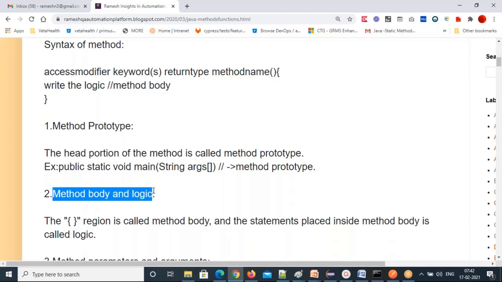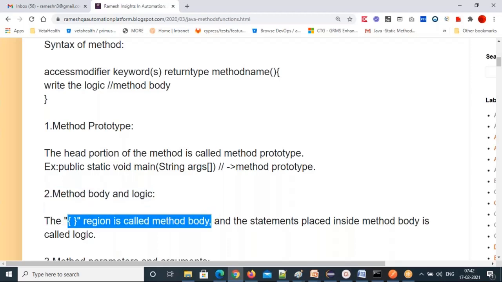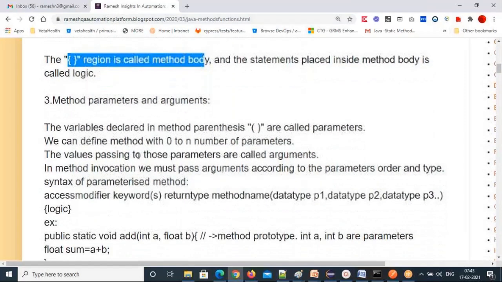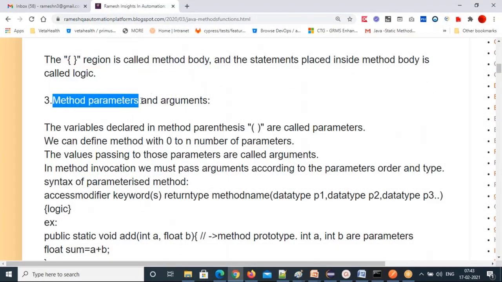Next, the second part of a method: method body and logic. The curly braces region is called the method body, and the statements placed inside the method body are called logic. We already saw all these parts, but I'm explaining one more time. The third one, which is very important, is method parameters and arguments. We haven't done much on these.